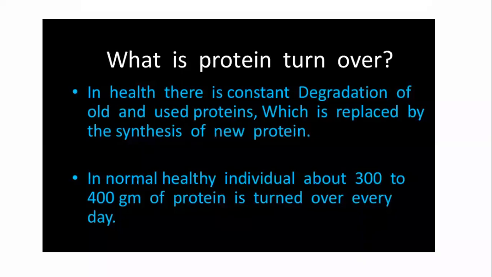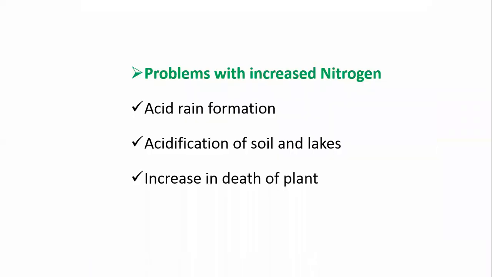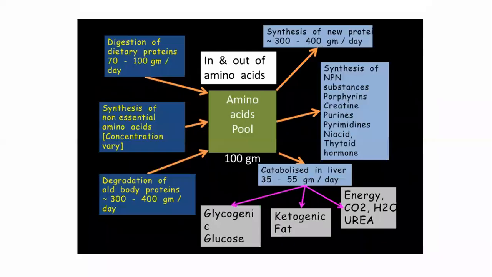That means 300 to 400 grams of old protein can be degraded and utilized daily, and we will get 300 to 400 grams of new protein from the balance of that in and out. Okay, this is about protein turnover. So we have discussed this.